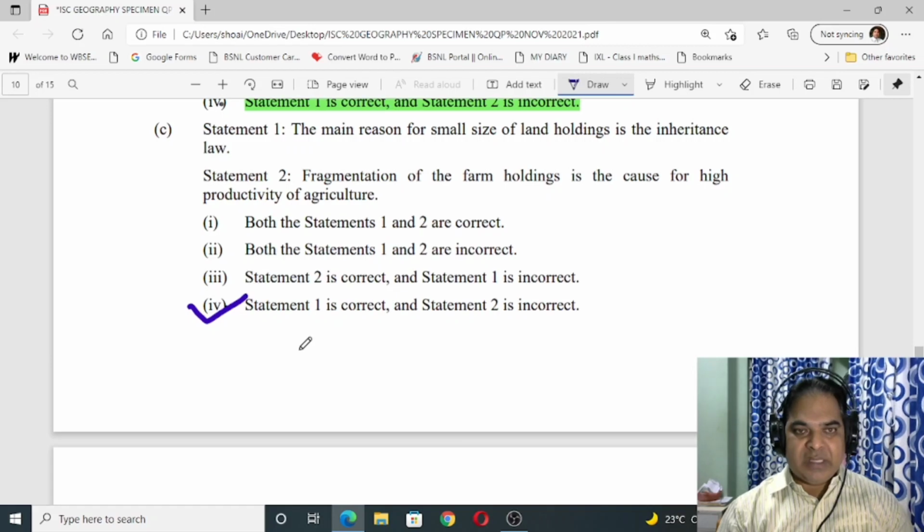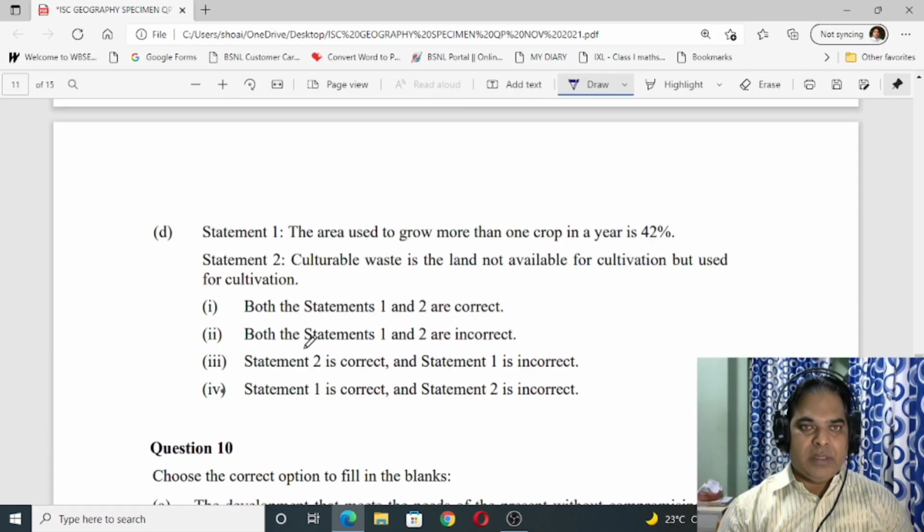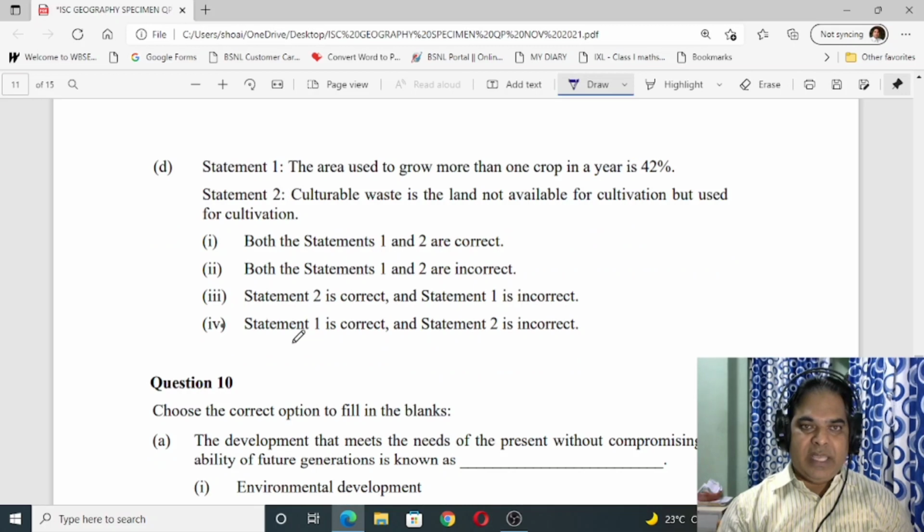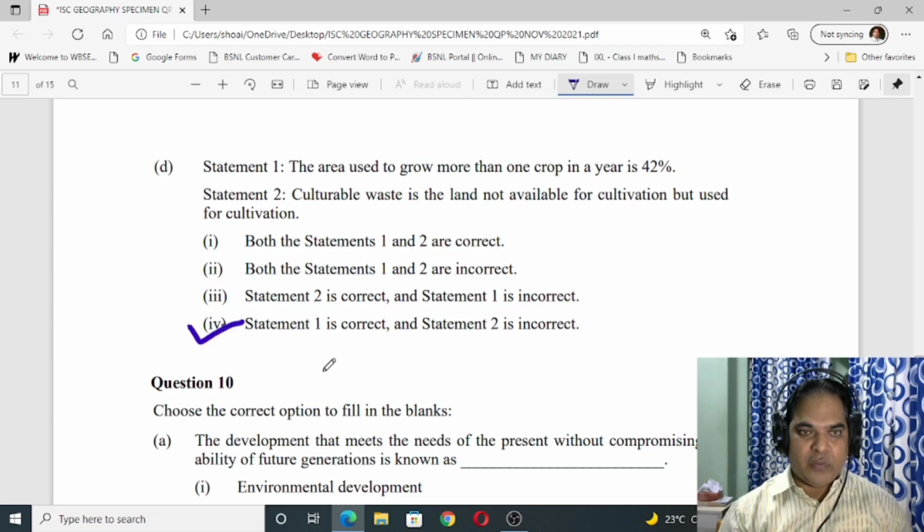Now number D. The statement 1. The area used to grow more than one crop in a year is 42%. Okay, correct. Number 2, cultivable waste is the land not available for cultivation but used for cultivation. Okay, so 1 is correct and 2 is incorrect. So this one, number 4 is correct.